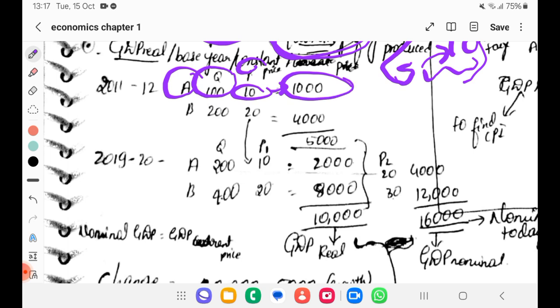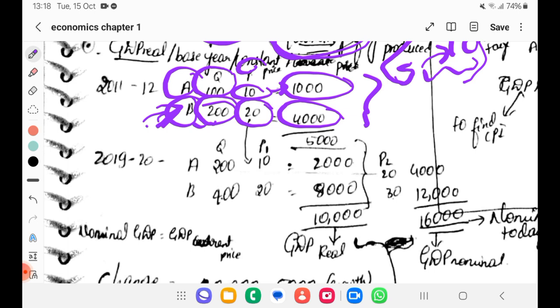Let's say there is also some product B. The quantity of B produced was 200. What is the price of it that year? 20 rupees. With that we got 4000 as a value. In total we got 5000 as a value. Okay, this is in 2011-12.